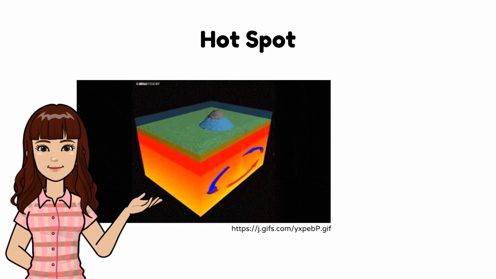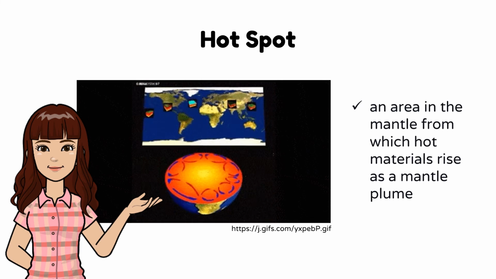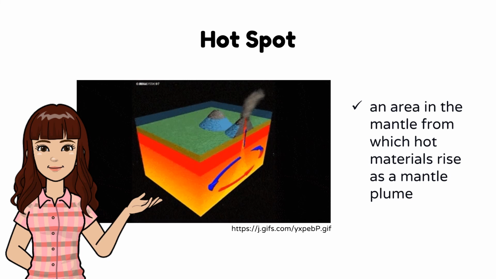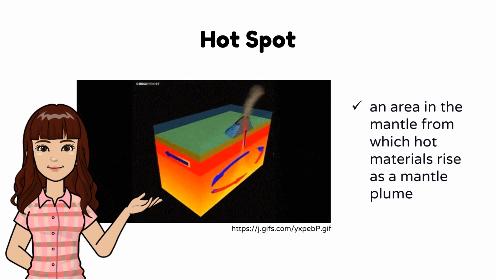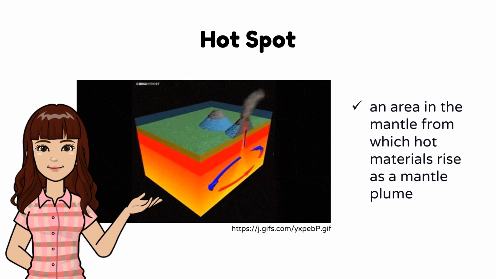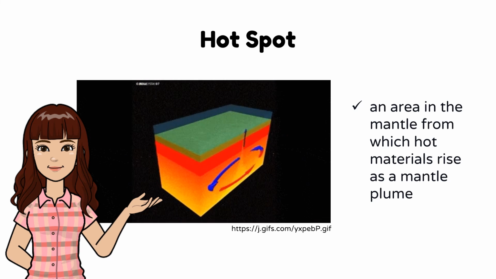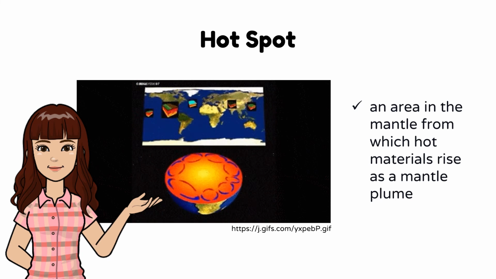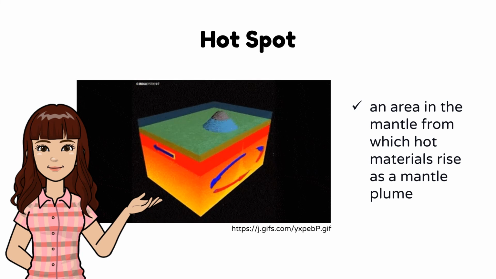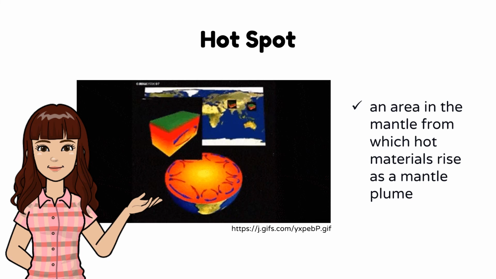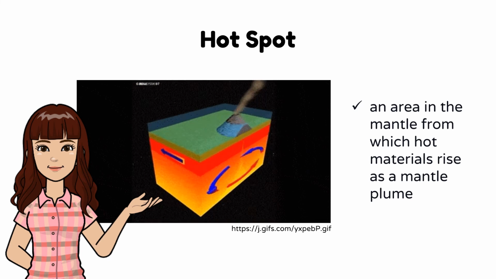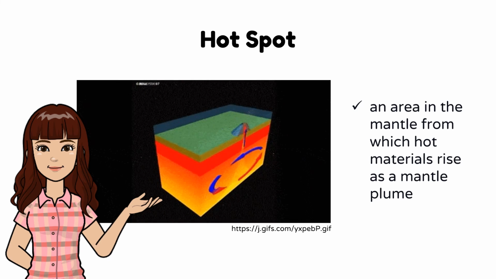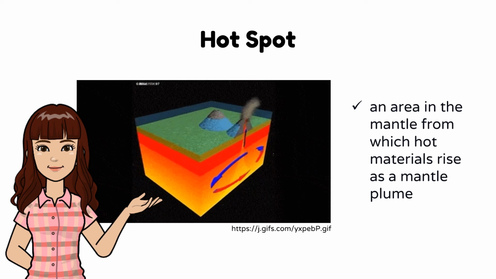Hotspot. A hotspot is an area in the mantle from which hot materials rise as a mantle plume. High heat and lower pressure at the base of the lithosphere facilitate the melting of the rock. This molten rock material, called magma, rises through cracks and erupts to form volcanoes. As the tectonic plate moves over the stationary hotspot, the volcanoes are rafted away and new ones form in their place. This results in chains of volcanoes.